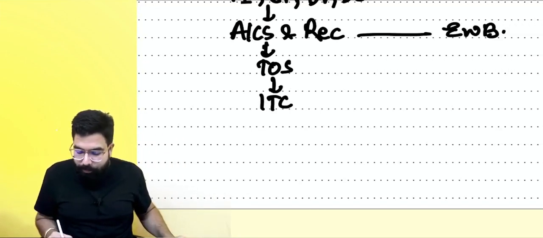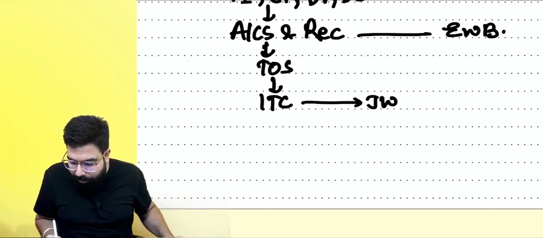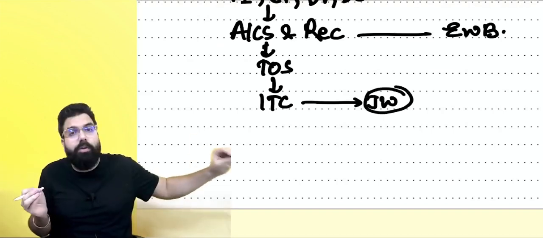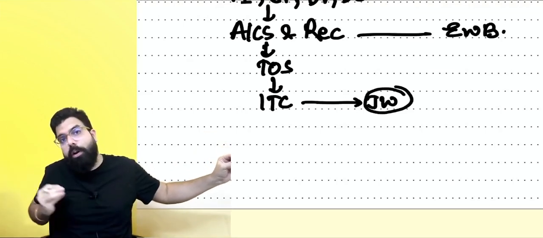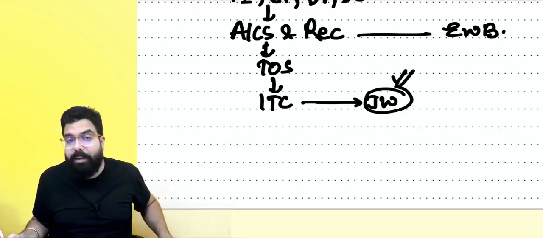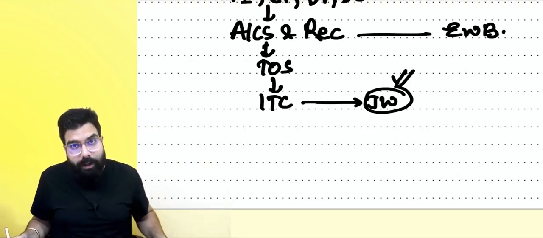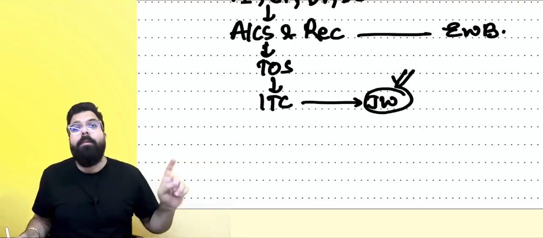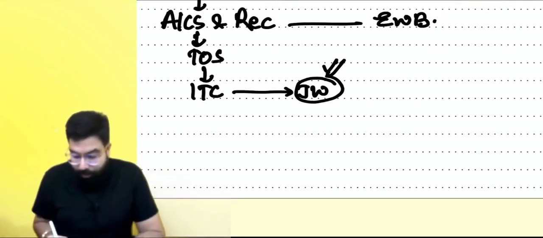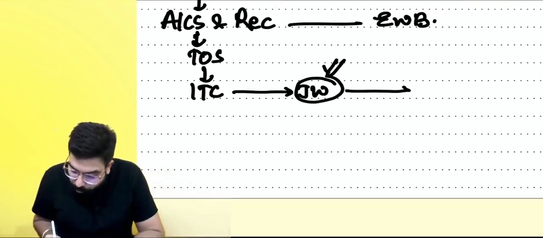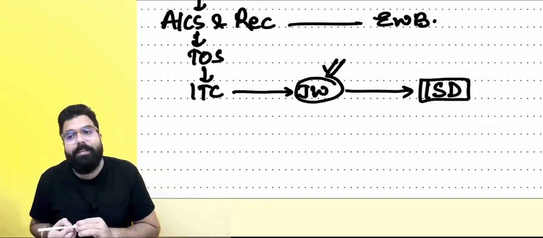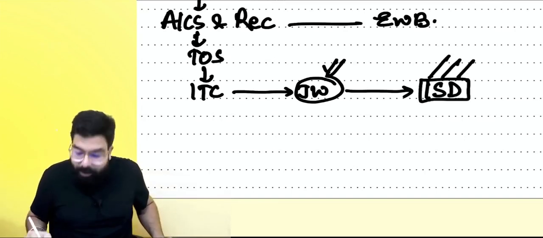Now, the adjoining chapter was the job worker chapter, wherein we learned that if you buy some goods which you are sending to the job worker, or directly dispatching to the job worker, then as per section 19 you can take the credit, but subject to getting the goods back within 1 year or 3 years. Yes sir, remember. Now one more chapter attached is input service distributor, ISD, the distributor of input services.